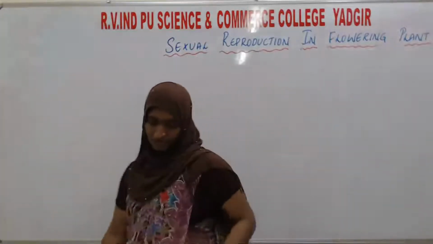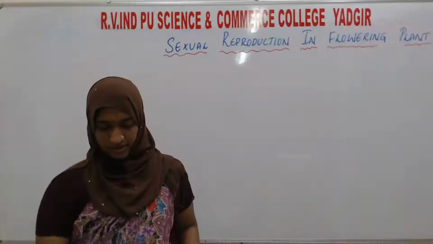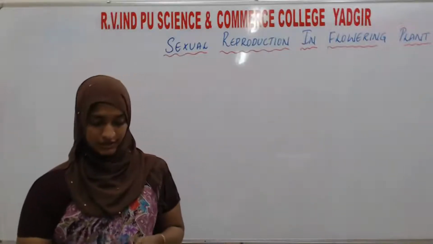Next topic, that is stamen, microsporangium and pollen grain.